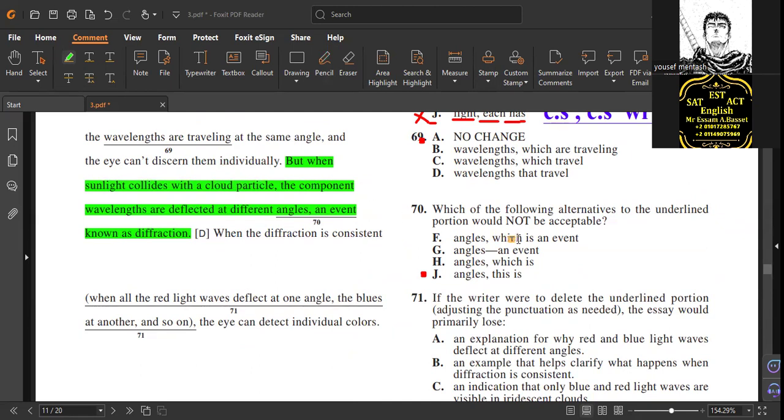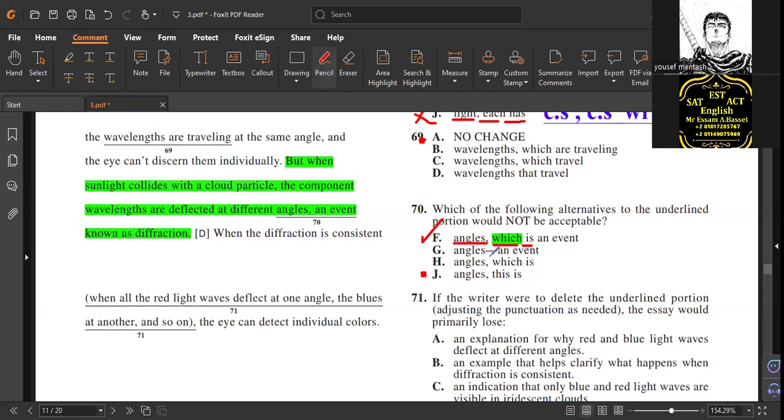So if I said here which is, it's the same meaning. Which here refers to the whole situation. As I told you, which as a relative pronoun can refer to the previous word, or the whole entire situation. Here it refers to all of them. And so is singular because it refers to the entire situation. The situation is singular, so F is correct.